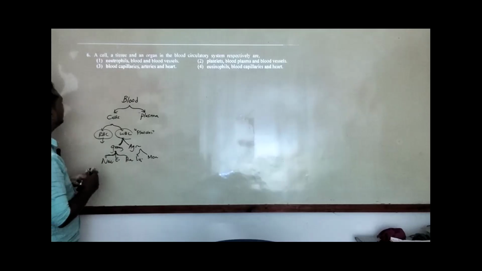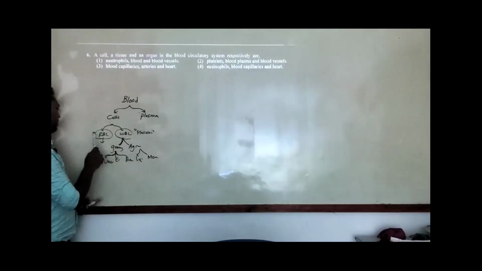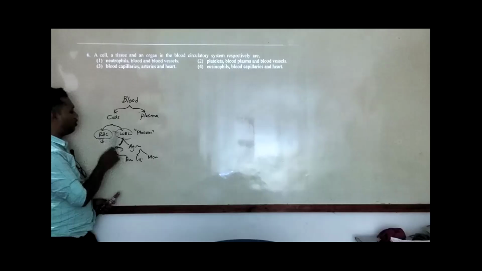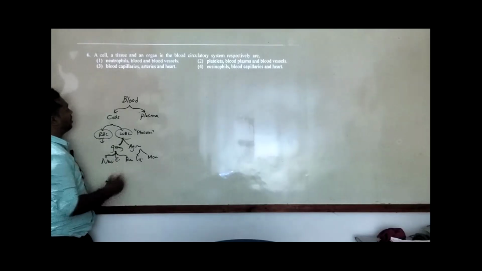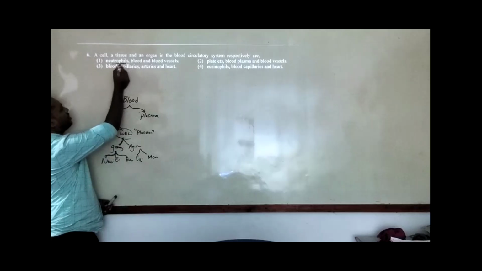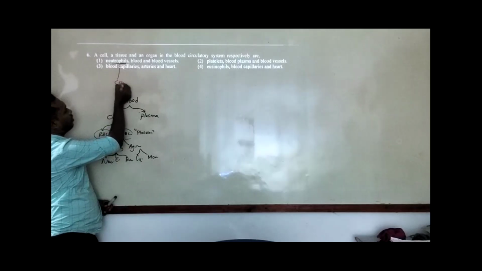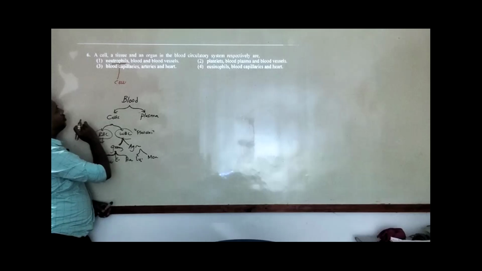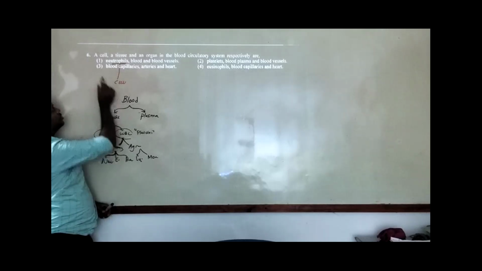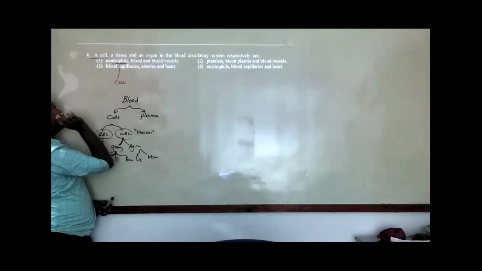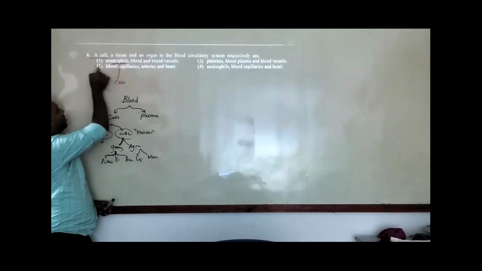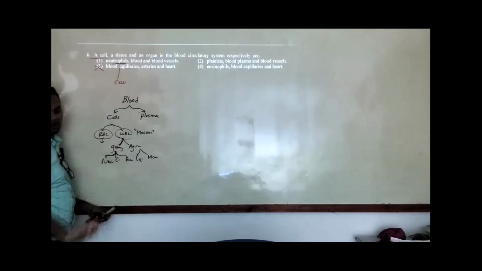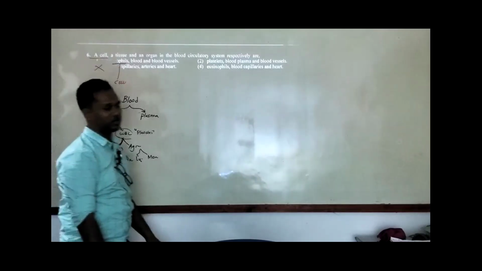So what can be the cells, whether it can be the red blood cells or white blood cells? Question number 6, answer 1, it is given the neutrophil. Yes, it's a cell. So first we need a cell name. So the order is, first it should mention a cell. But the third one, it's a blood capillary. Blood capillary is not a cell. So it's out.